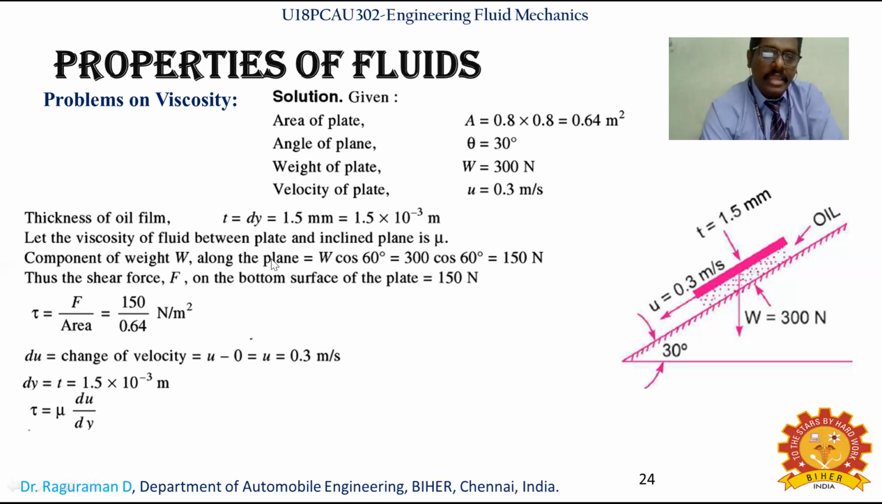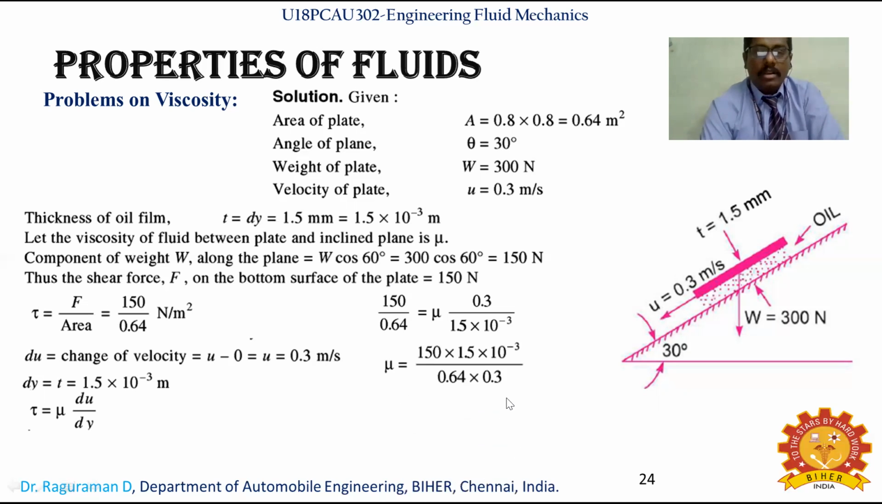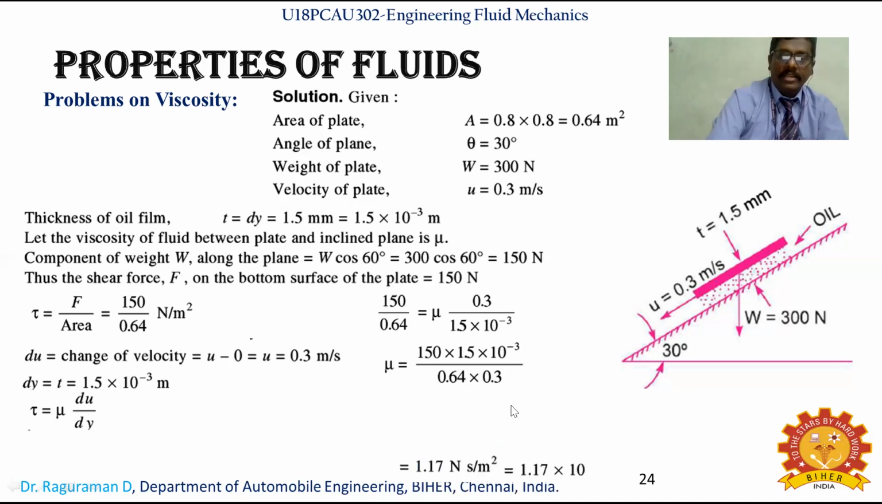Divided by the area, 0.64 meter square that we calculated, and the change in velocity is 0.3 meter per second. The dy value is also known, 1.5 into 10 power minus 3, and the remaining substitution is easy. The tau value is 150 divided by 0.64, and the only unknown is mu. Everything else is substituted, so now we calculate mu as 150 by 0.64, and this goes to the left side, meaning it gets reversed: 1.5 into 10 power minus 3 divided by 0.64 into 0.3.